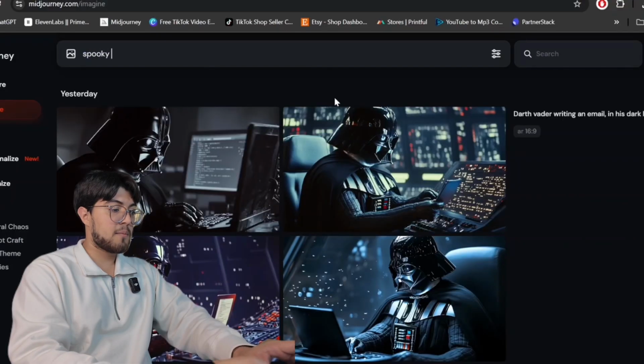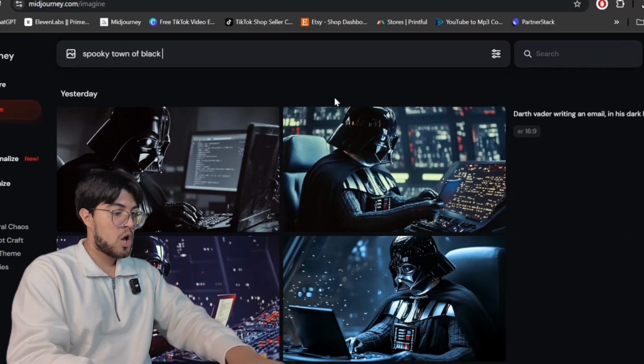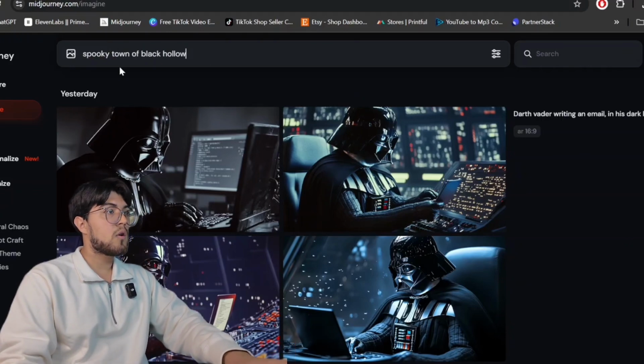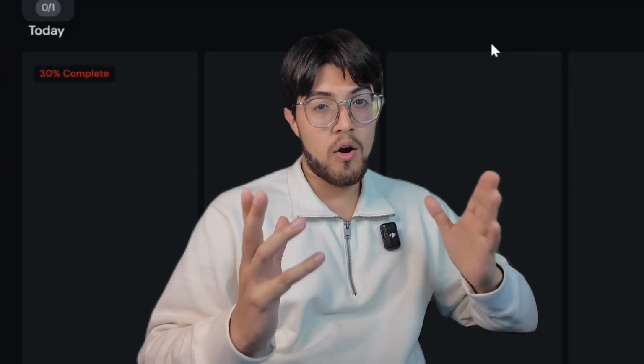Now we're gonna start asking Midjourney to make us our images. Here I'm gonna put spooky town, I can't spell, Black Hollow. Or I'm gonna put called Black Hollow. Also, when you make these images, make sure you add --AR space 9:16. And all that is, that's just the dimensions for the images, so you can see it's like framing it for the phone. And the hardest part with Midjourney is sometimes it won't give you the images you want. So you might have to play around with it.